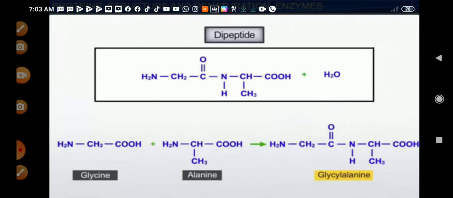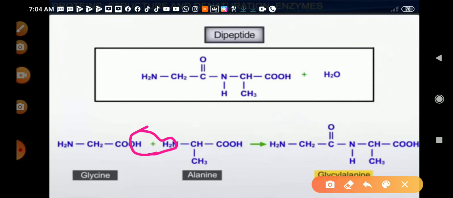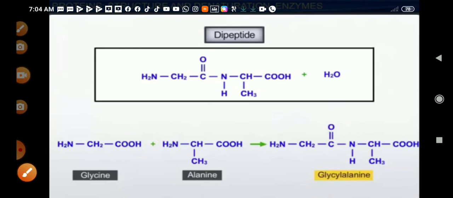So there is a removal of water from here, OH from here, H from here. So the product formed has a linkage called a peptide linkage. In the same way, whatever amino acids combine, the name of the product formed will be based on the names of the two amino acids which get bound.